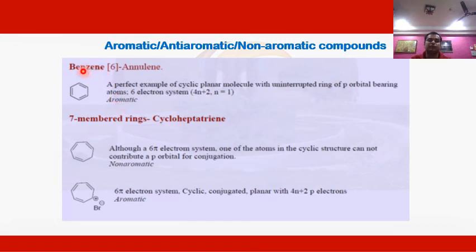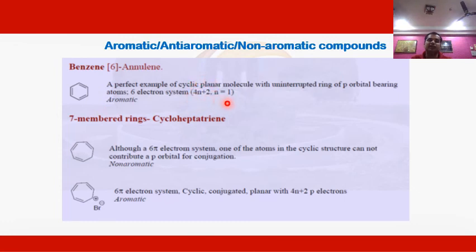First we are taking the example of benzene, to check whether it is aromatic, anti-aromatic, or non-aromatic. In benzene we have 3 pi bonds, which means 6 pi electrons, and it is also cyclic in nature. The pi electrons are present above and below the ring, that is, an uninterrupted pi electron cloud is present in the benzene ring. Due to being cyclic, planar, having an uninterrupted pi electron cloud, plus following the 4n plus 2 rule, that is the Huckel rule, this benzene ring is aromatic in nature.